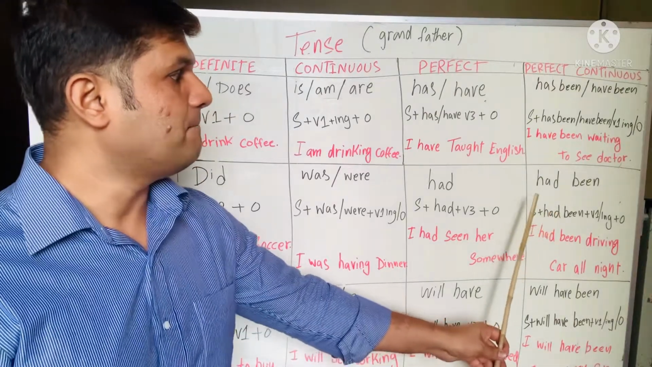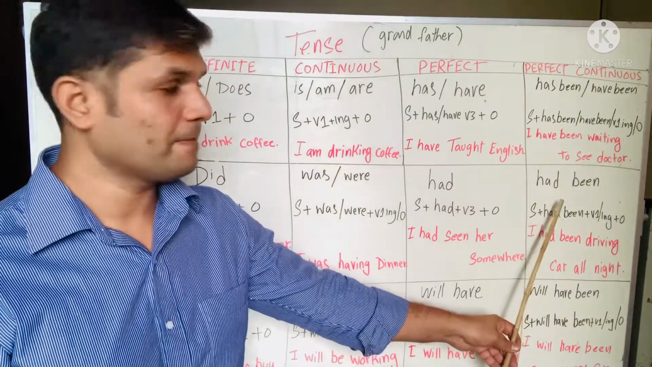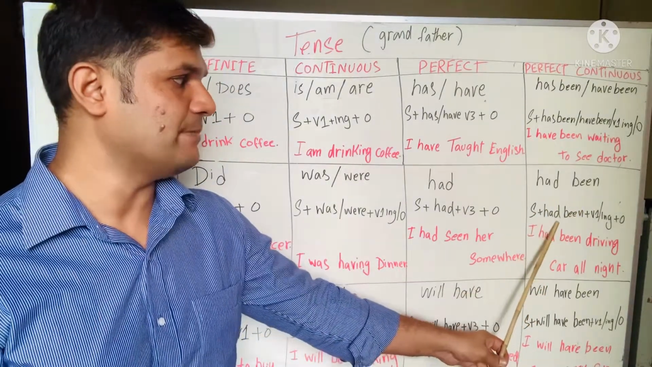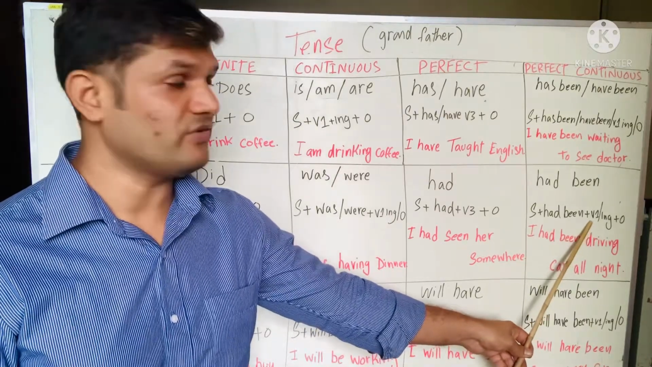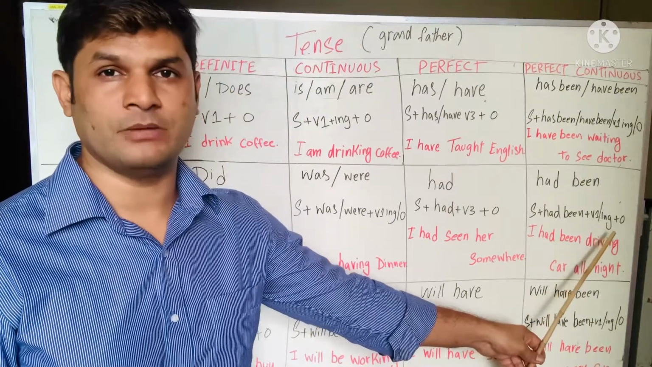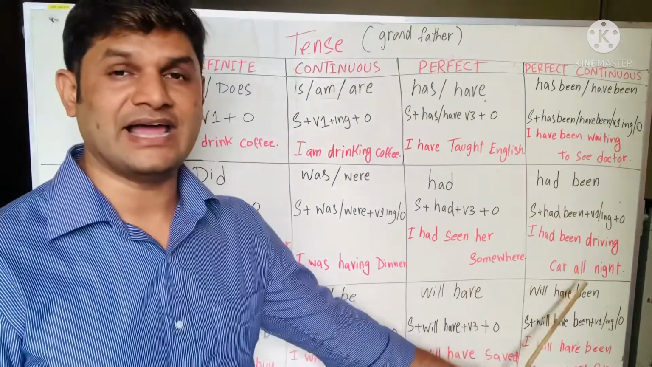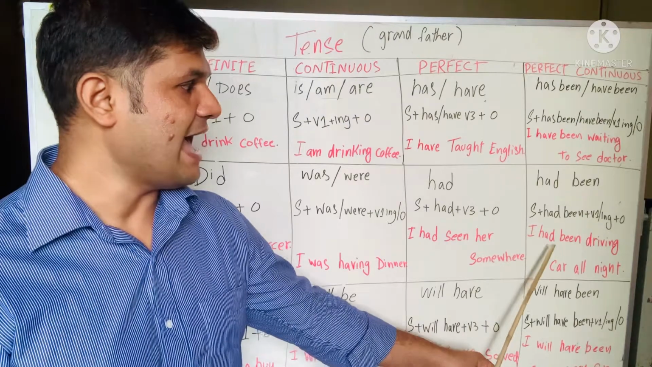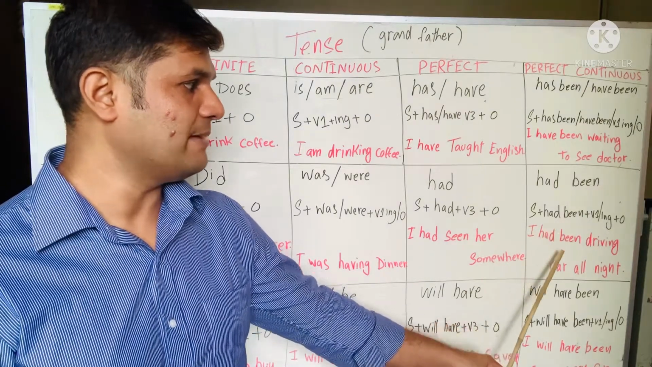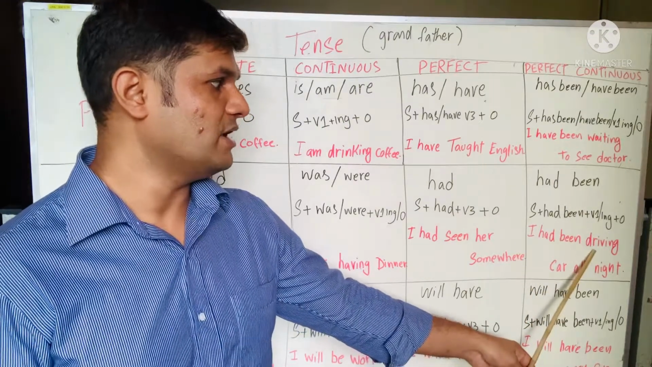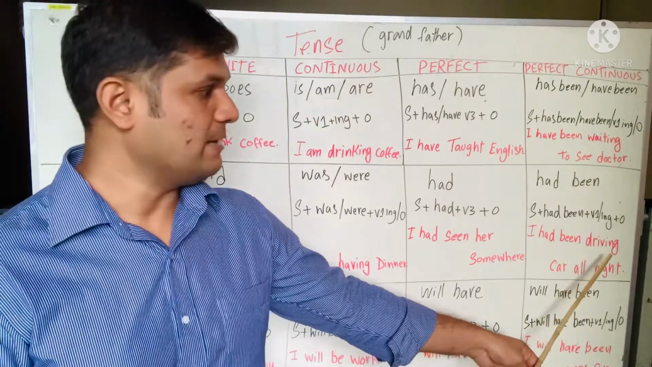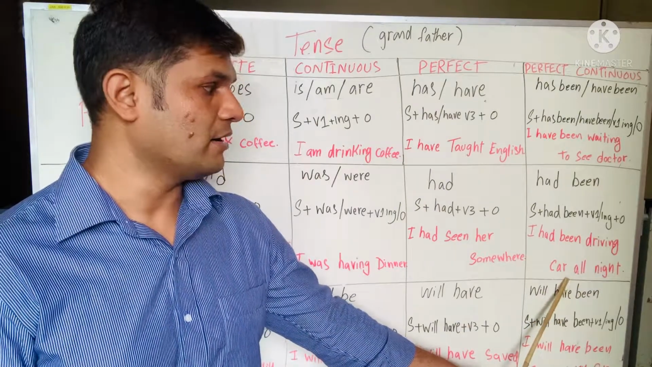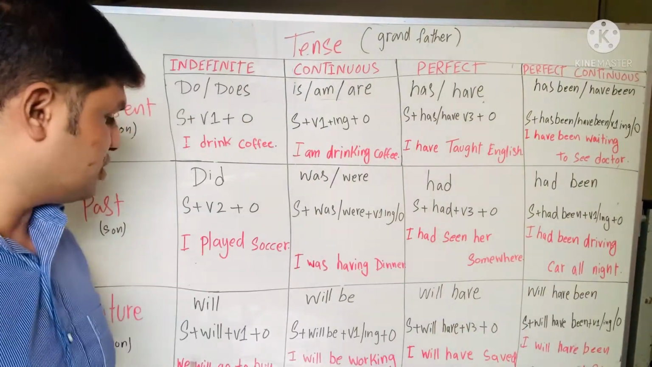Let's look at the past perfect continuous tense. Had been is a helping verb. Subject plus had been plus verb first form plus ing plus object. This is the formula. I had been driving a car all night. So you can see I is a subject, had been is a helping verb, drive is the first form, plus ing, driving. Car is an object.